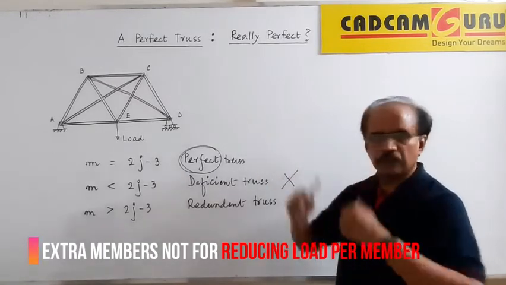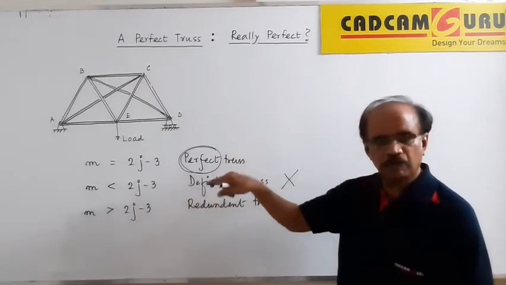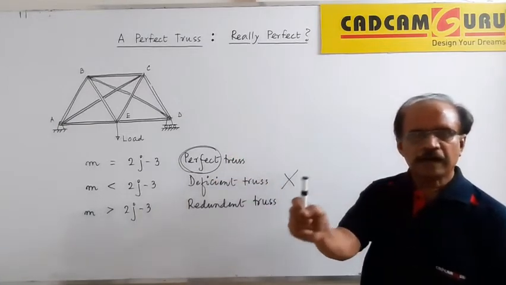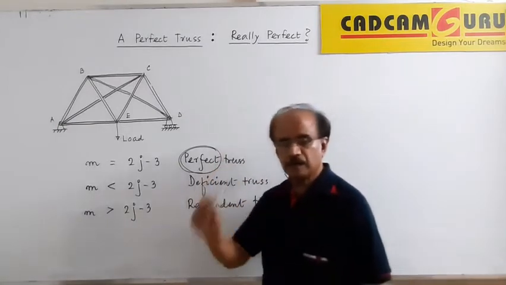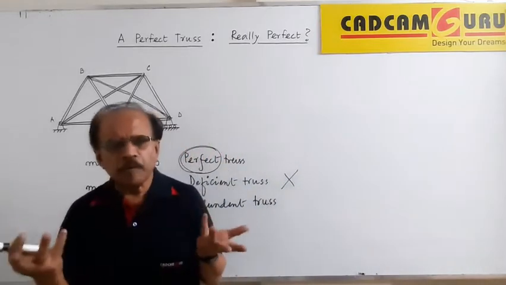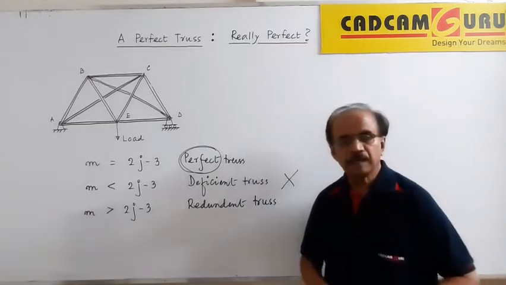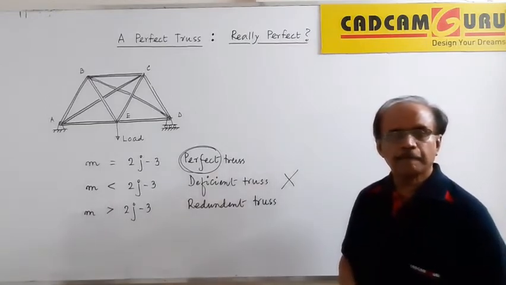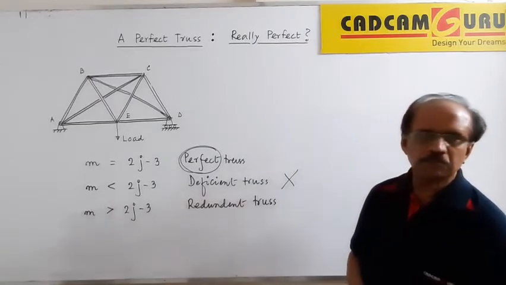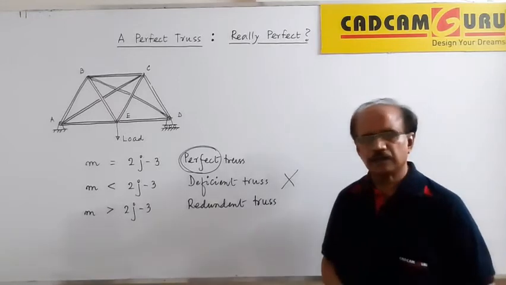When we design the truss of this kind for a given load, every member has been assigned a cross section and certified as safe. Then what is the point afterwards in reducing the load per member? It doesn't carry any sense once the design is already complete. So that cannot be the answer for going for redundant trusses.